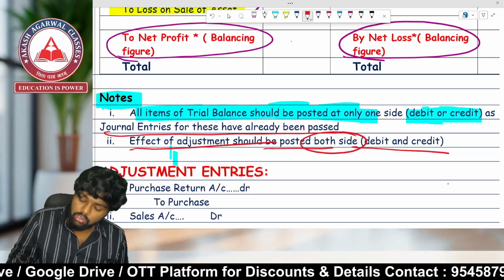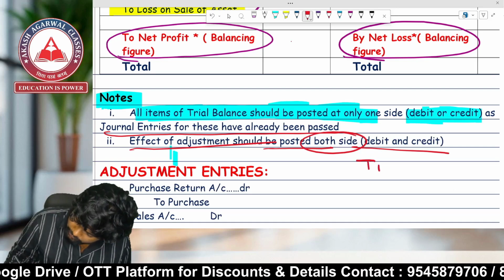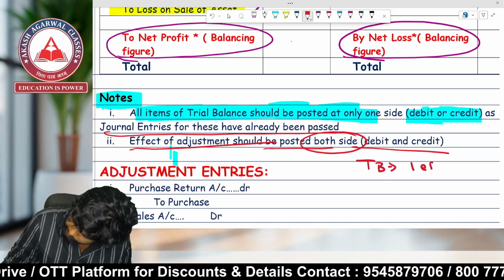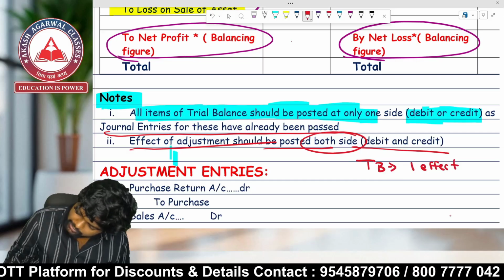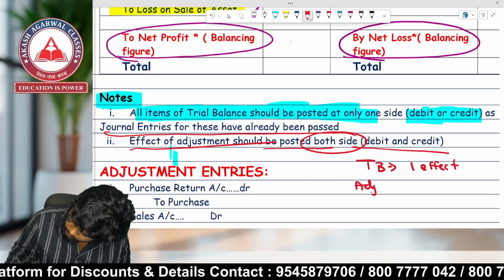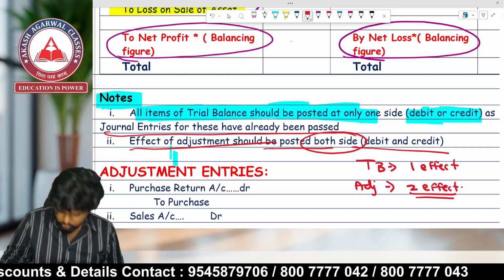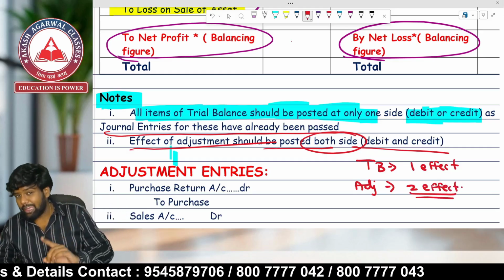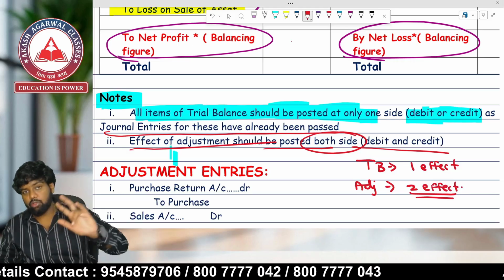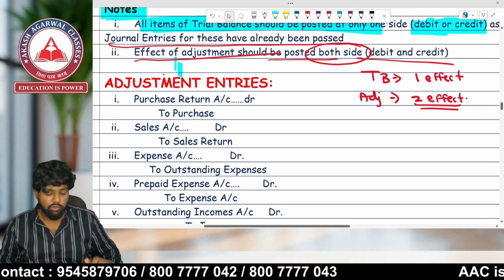In short, the items of trial balance will have one effect. The items of adjustment will have two effects. Items of trial balance will have one effect. Items of adjustment will have how many effects? Two effects.